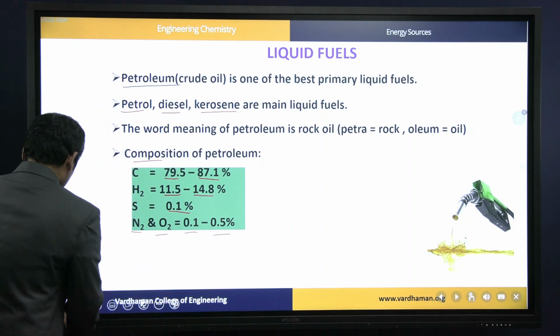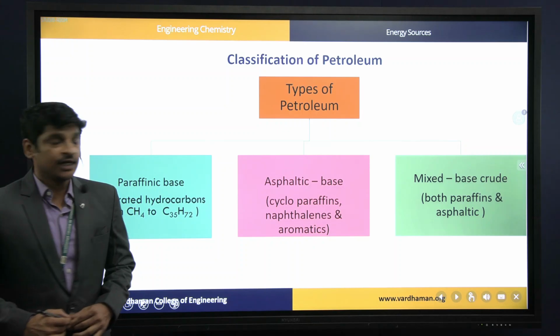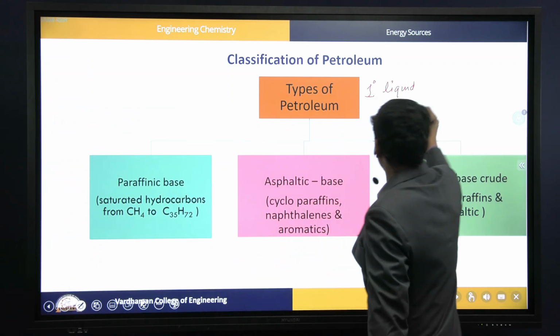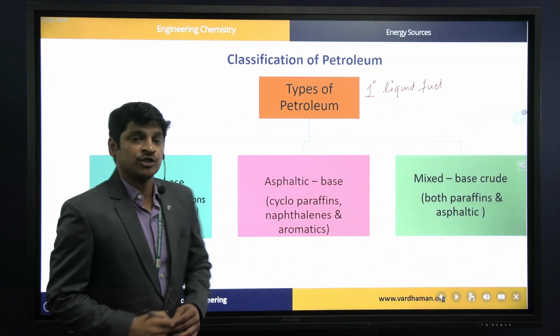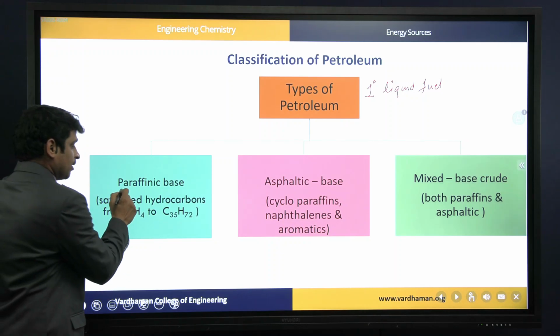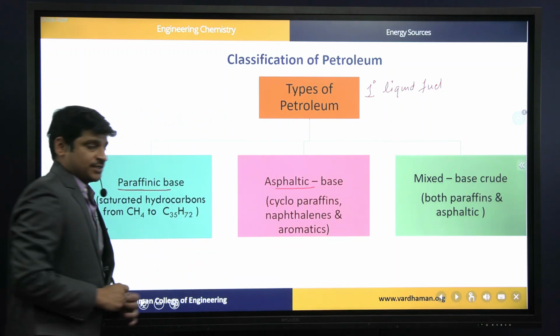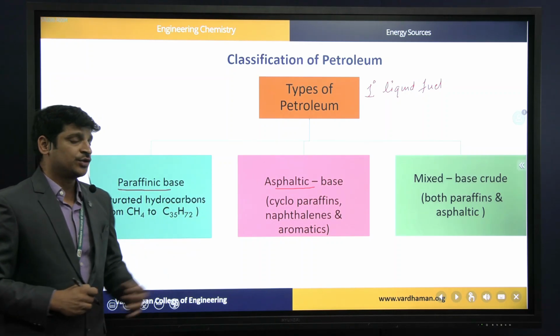Coming to the classification of petroleum, petroleum is a primary liquid fuel from which secondary fuels are extracted by fractional distillation. Petroleum is classified into three types: paraffinic base, asphaltic base and mixed base. Based on the composition of petroleum, these are classified into three types.